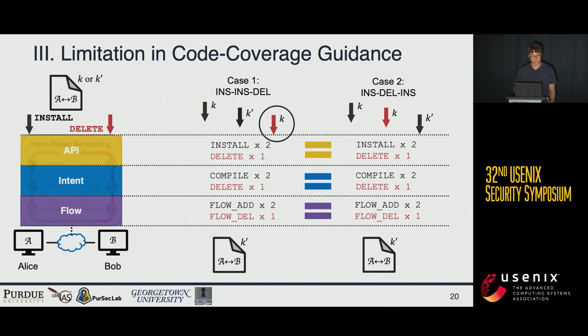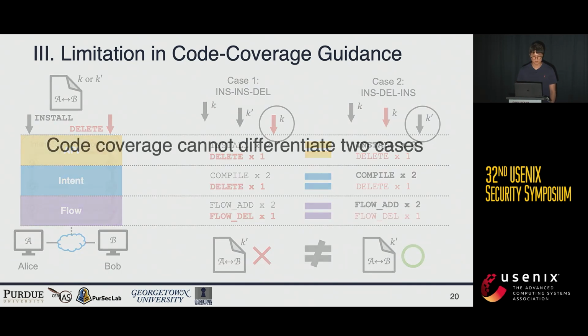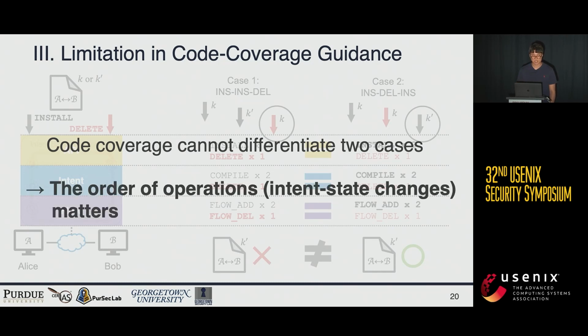Case 1 was deletion. It deletes flow rules finally, which makes connection failure. However, in case 2, it was installation, so flow rules are added, which makes connection successful. So the final results are different, even though the number of operations is the same. In other words, code coverage, which reads only the number of operations, cannot differentiate the 2 cases. Instead, the order of operations, such as intent state changes based on our intent state machine, does matter.